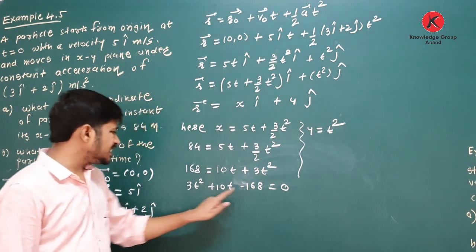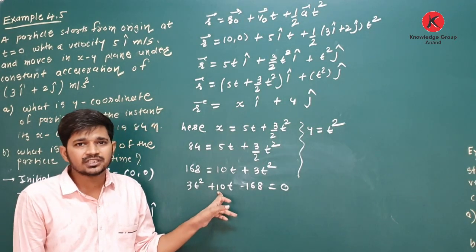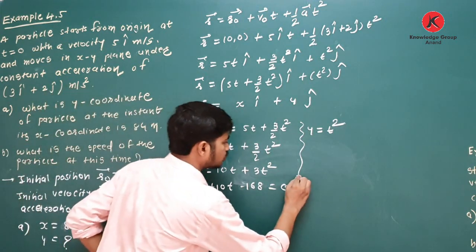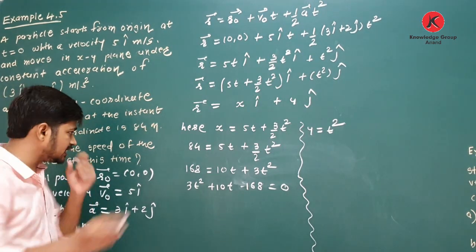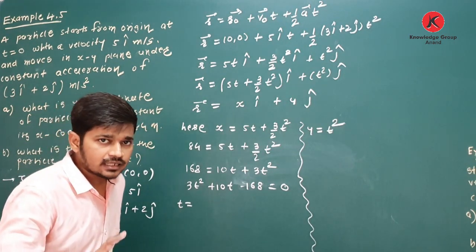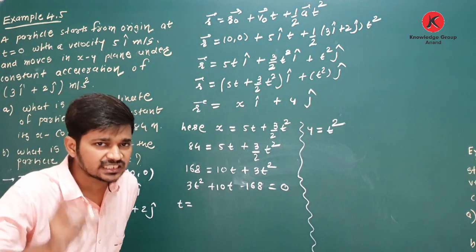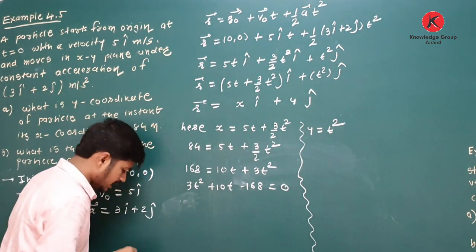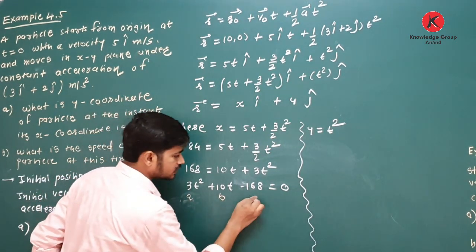Yes, you have two methods. First method: 168 into 3, then whatever your answer, you have to find factors of it whose addition or subtraction gives this middle term. Yes, you can find it with the help of this method. But if it is difficult to find the factors, then you can use the method we have already discussed. See, t is equal to, you know the equation, x is equal to minus b plus or minus under root b square minus 4ac upon 2a. Yes or no? Here it is the value of a. What is the value of b? It is 10. And here it is the value of c.